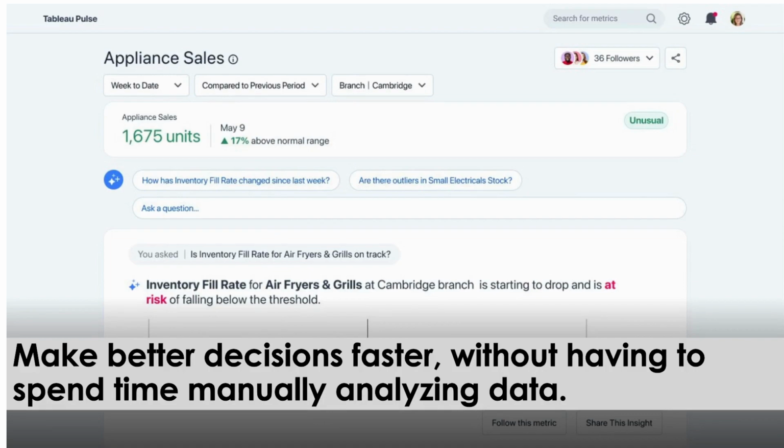So you are getting some prompts, like you can see in the screen. How has inventory fill rate changed since last week? This is a question you can ask to the metrics and it will give you the result. You don't have to go to any dashboard to find the answer to this particular question. Another one: are there outliers in small electrical stock? You don't need any special knowledge, you just have to ask a question, and GenAI will work in the background to give you the answer. So you are saving a lot of time in analyzing the data. You are getting everything at your fingertips, and it will be a very good feature for all those people.